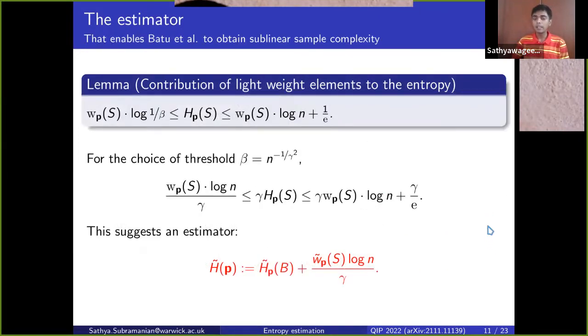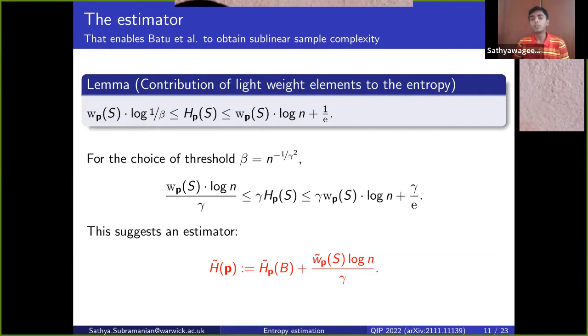And the key lemma, the key property of lightweight elements that allows us to use the strategy on the previous slide is what's encoded in this lemma here. So if you assume that the set of lightweight labels has a total weight W, then it turns out that you can tightly bound the contribution that the lightweight elements make to the entropy, both from above and below.